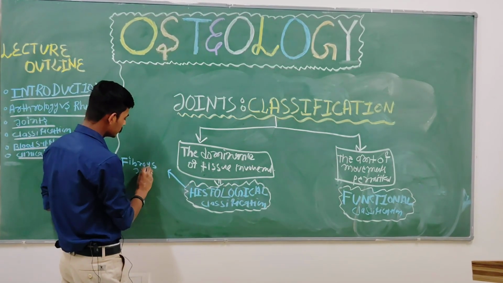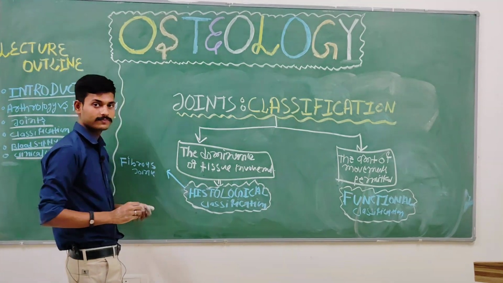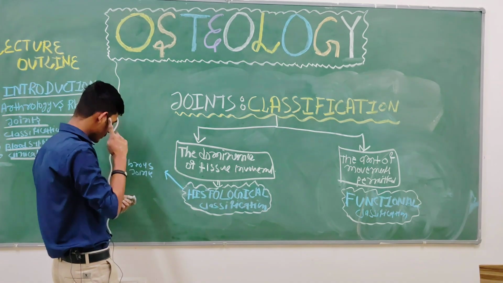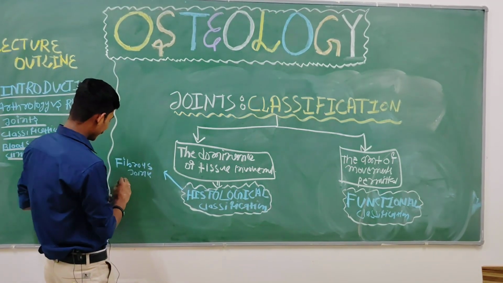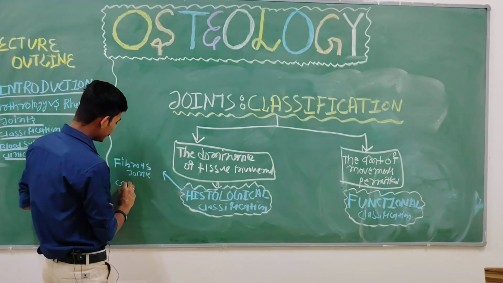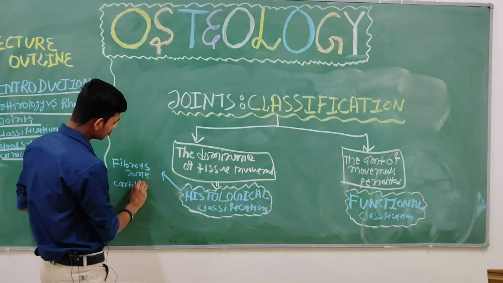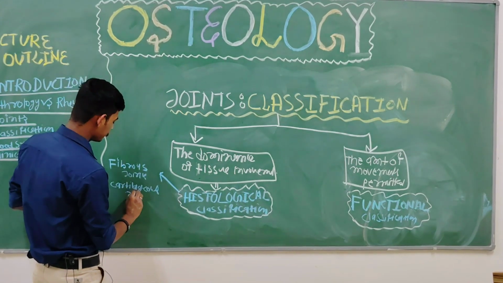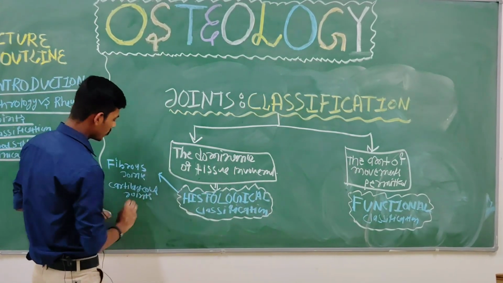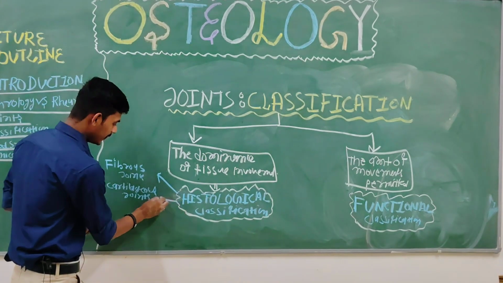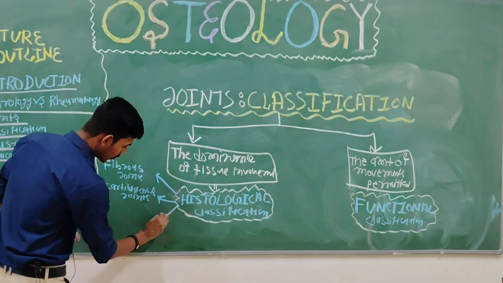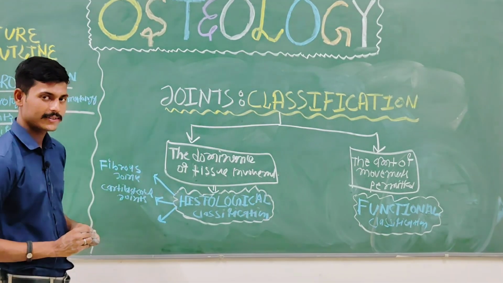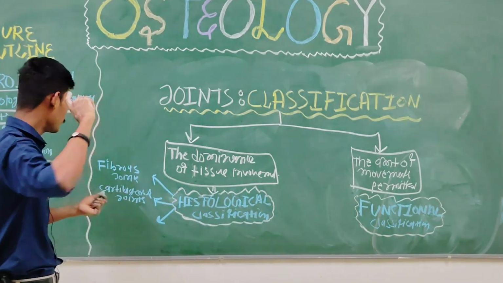Fibrous joints. And you know, fibers are strong. Okay, fibers are strong, remember in your mind. Then the other classification, the cartilaginous classification. Cartilaginous joints. Okay, this is the second type. Then you have the third type, and this type of classification is called synovial joints.